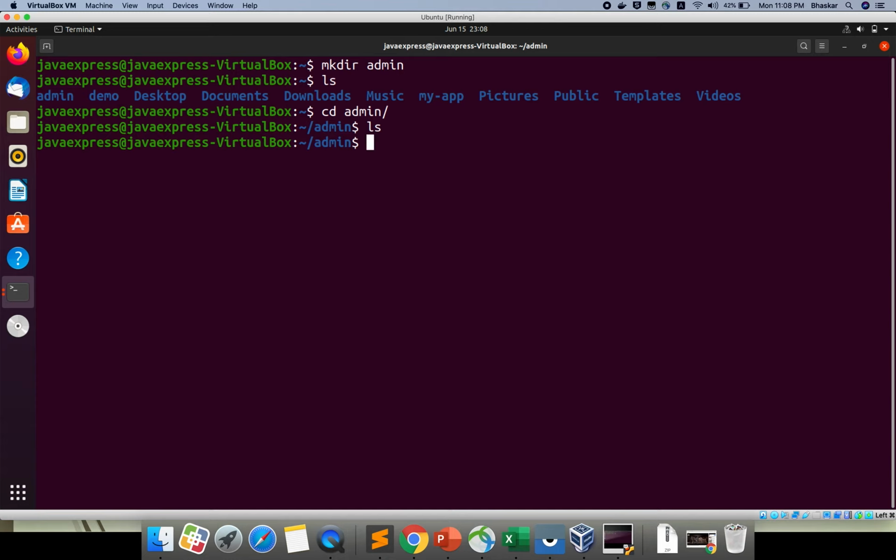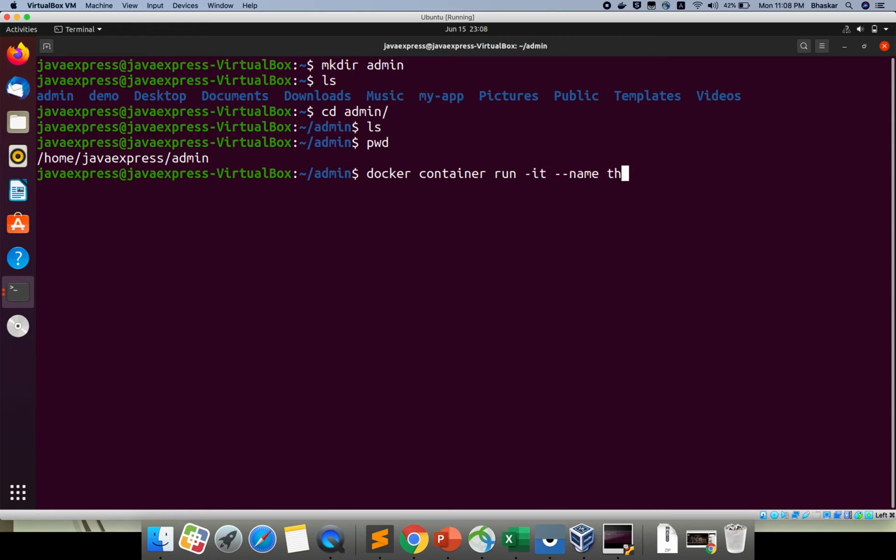Your current working directory is this one, my home directory. Copy it. Now I am running my container. How can you write it? docker container run -it, interactive mode, --name.